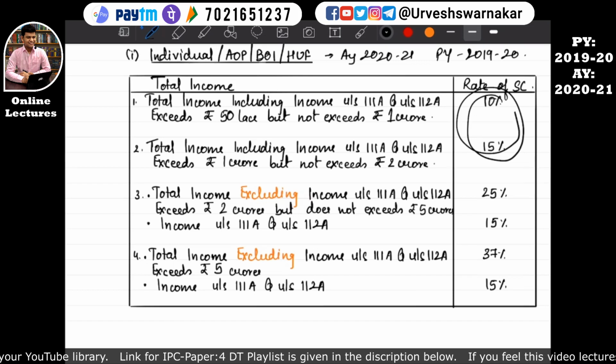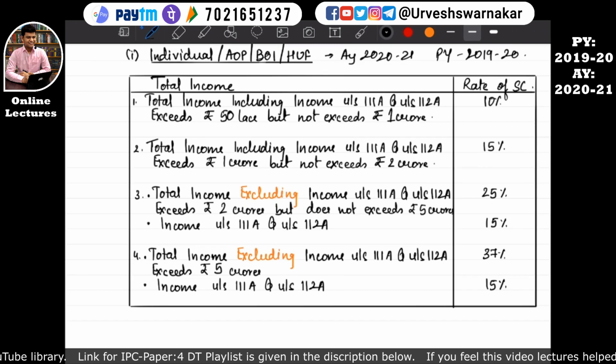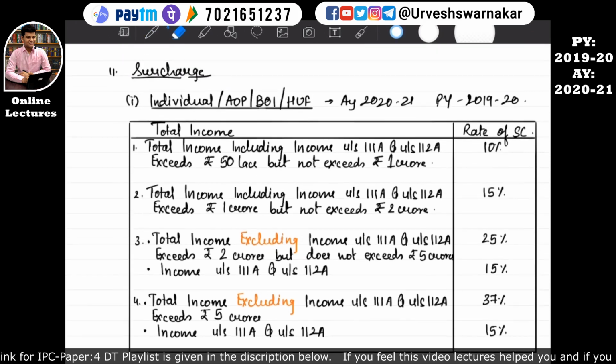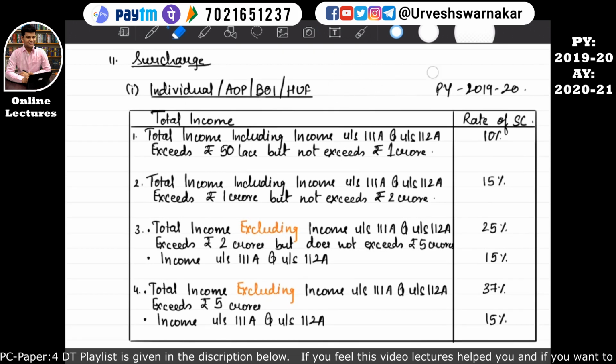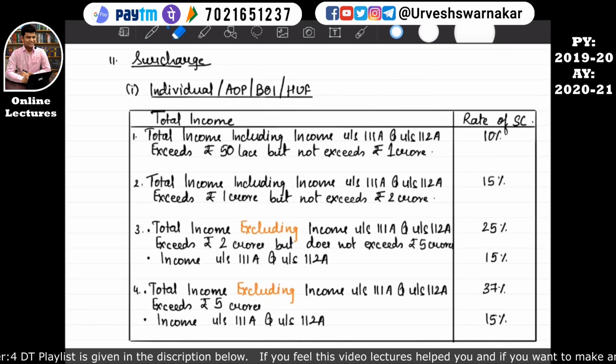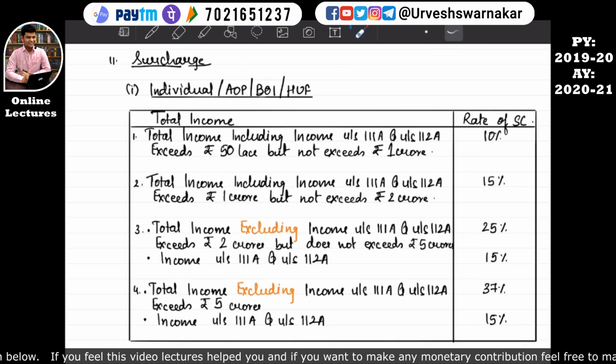Now they have come up with such difficult rates that we need to stretch on surcharge also. For your attempt it is much more difficult, but I think in coming years the finance minister will come up with a relaxation in the surcharge rate, because the highest surcharge rate is 37%.